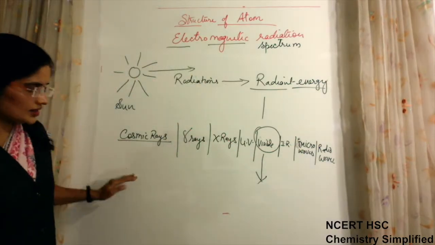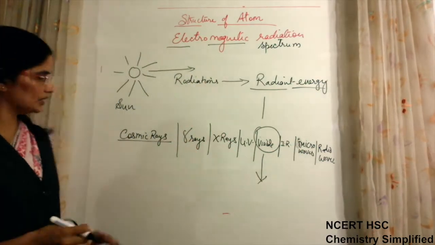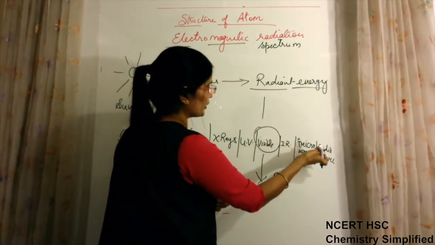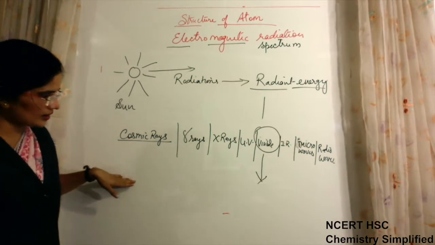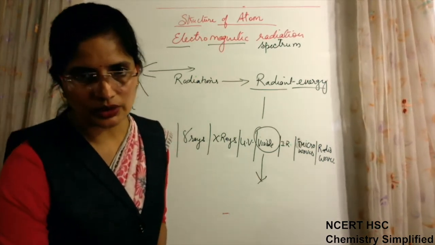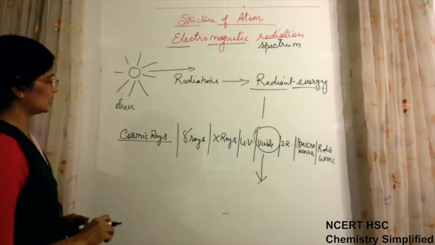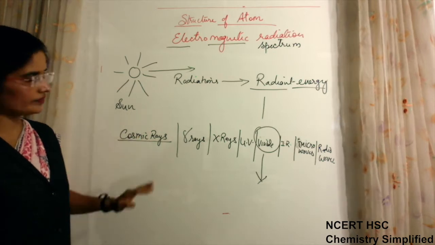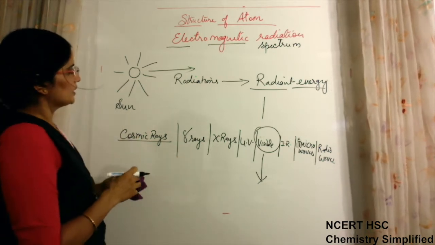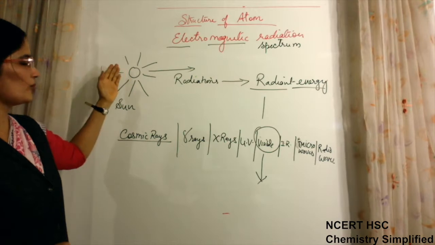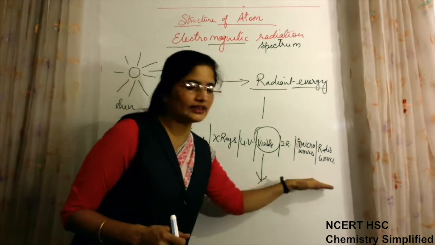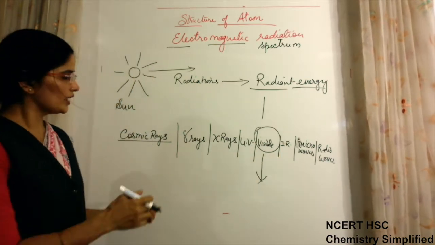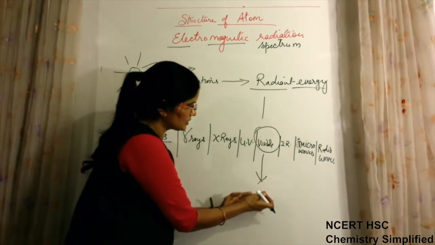They will be written in this specific order only: from cosmic rays, gamma rays, X-rays, UV rays, visible, IR, microwaves, and radio waves, because they are there in a specific order. This order is in terms of their wavelength and frequency. About that we will talk after a little while. Now this radiant energy which is coming from any source is composed of these many types of radiations, out of which we are able to see only this one, that is the visible.